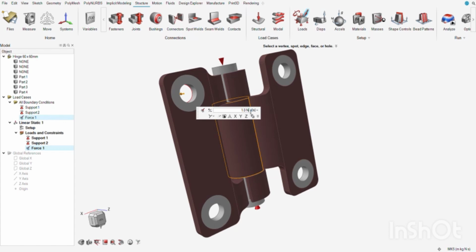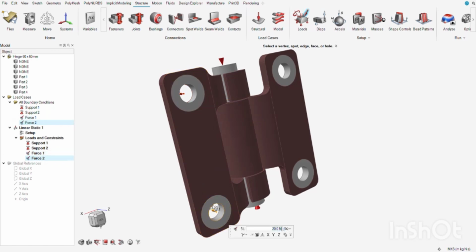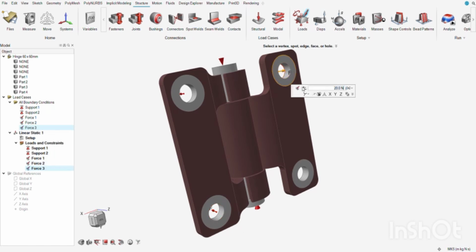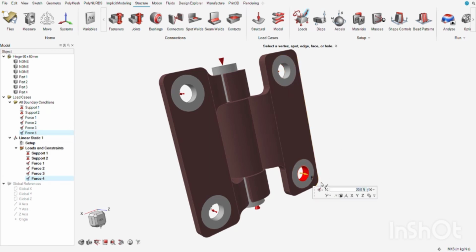We can also alter the value of forces, so I'll choose 20 Newton. We can alter direction from here, this option plus minus. So we have applied all the forces here.